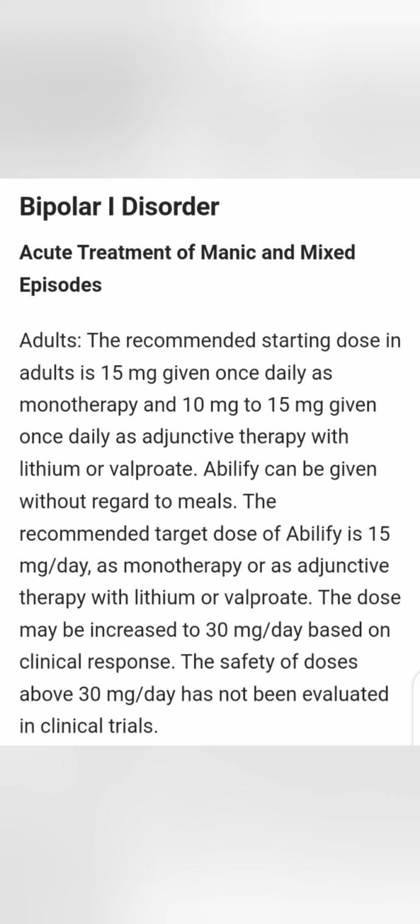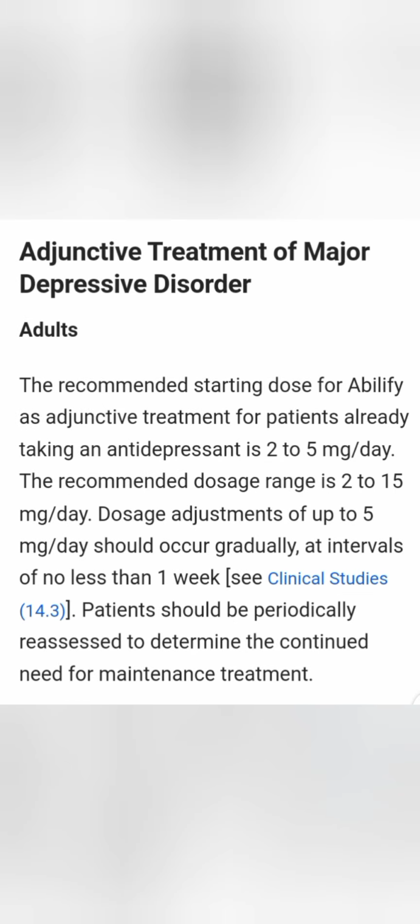Then in bipolar 1 disorder, acute treatment of manic and mixed episodes. In adults, the recommended starting dose of Abilify is 15 mg given once daily as monotherapy and 10 mg to 15 mg given once daily as adjunctive therapy with lithium or valproate, without regard to meals.